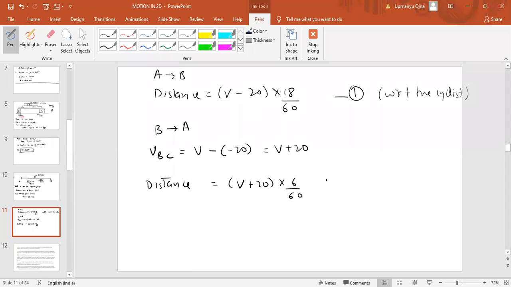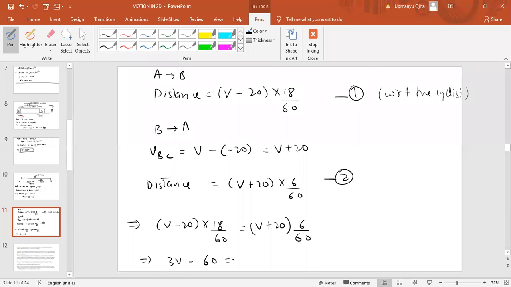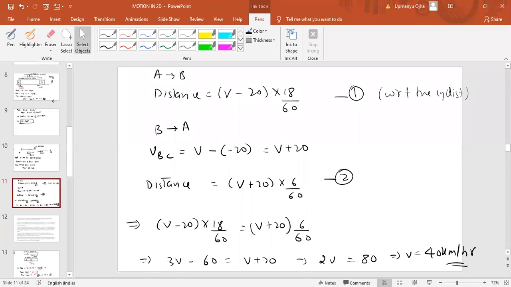Can we equate equation number 1 and equation number 2? Then we get V minus 20 into 18 by 60 equal to V plus 20 into 6 by 60. The 60 cancels out, so we get 3V minus 60 equals V plus 20, so 2V equals 80. So V will be 40 kilometer per hour. That is the speed of the bus.